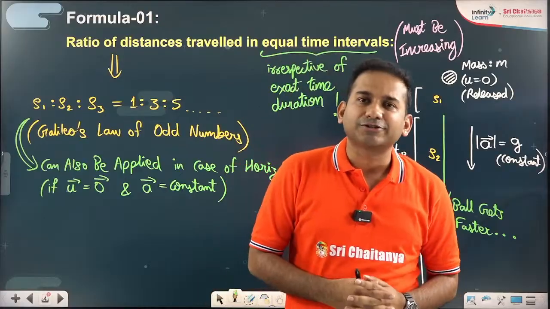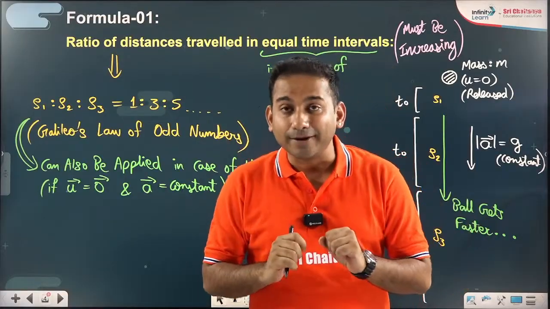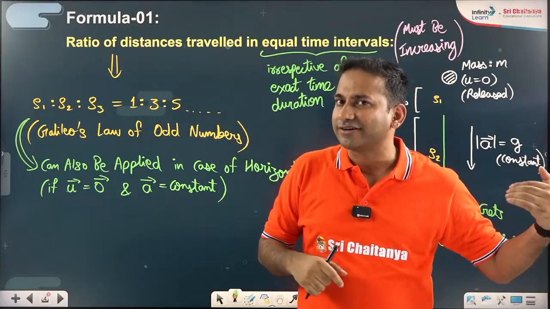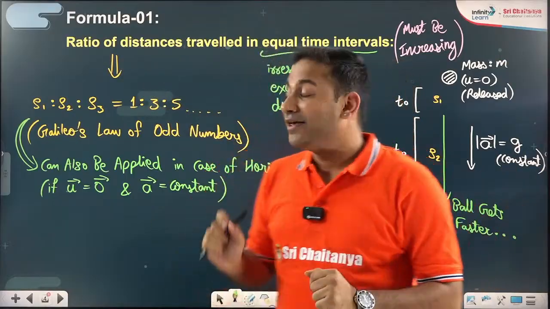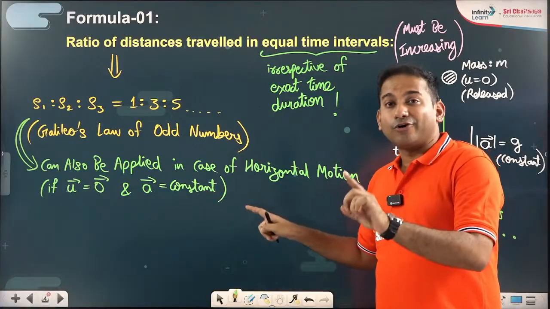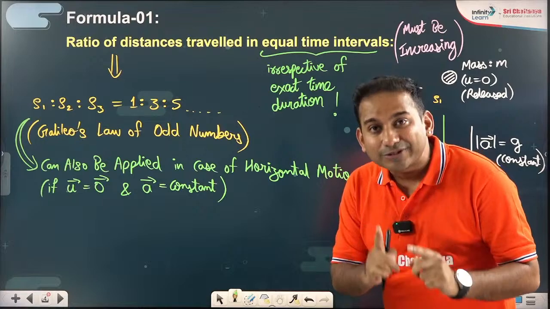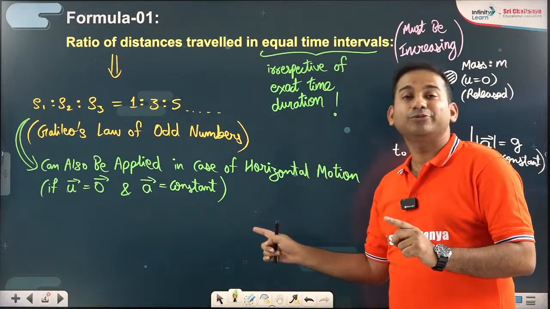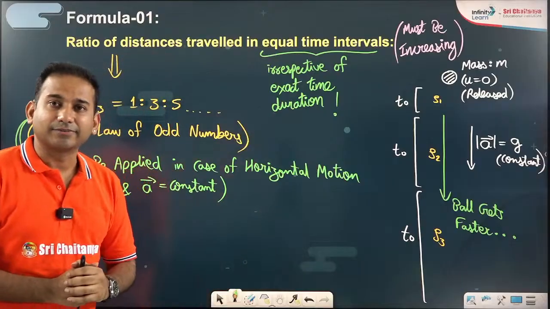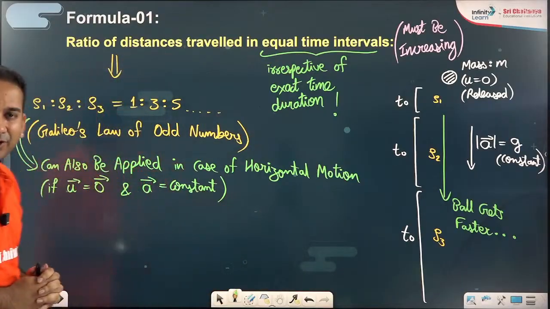In our preparation we talk about two Galilean formulas. One is in front of you, formula 1. Formula 2 we will talk about in a while, today itself. Formula 1, Galileo's law of odd numbers, we can also apply in horizontal motion, provided initial velocity is 0 and the acceleration vector is a constant vector.